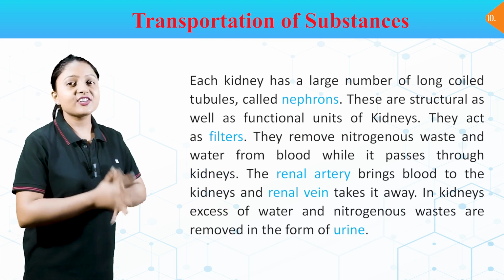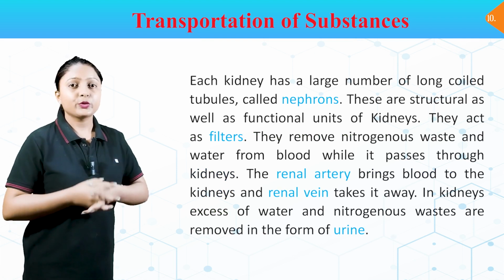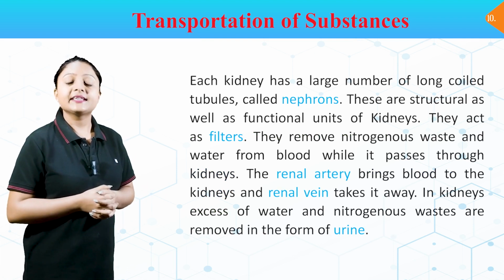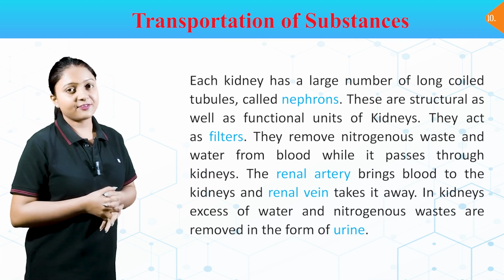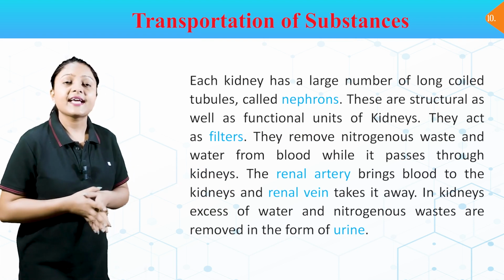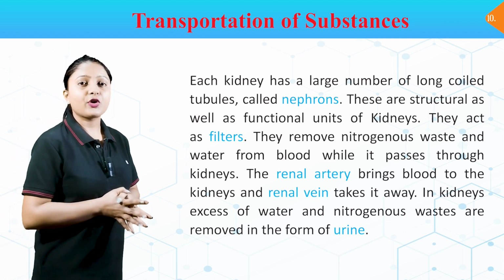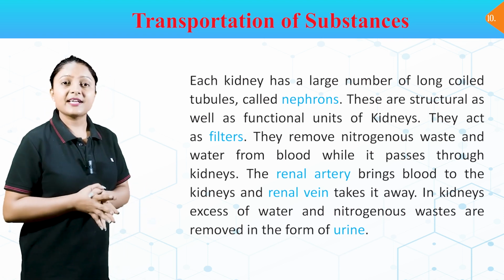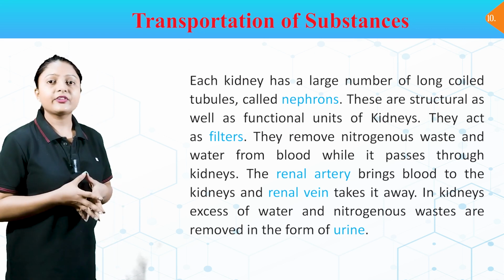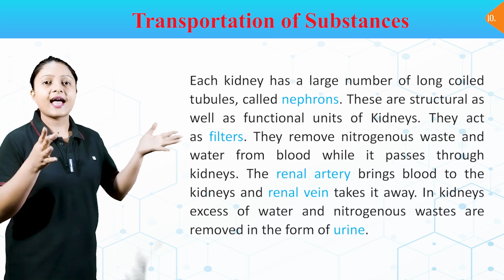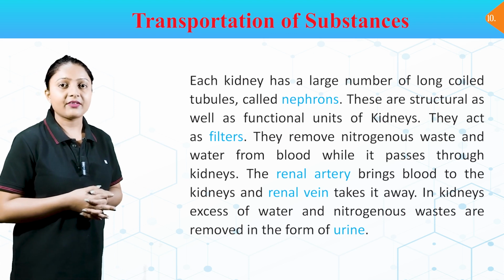Each kidney has a large number of long coiled tubules called nephrons. These are the structural as well as functional units of kidneys. They act as filters. They remove nitrogenous waste and water from blood while it passes through the kidneys. The renal artery brings blood to the kidneys and renal veins take it away.